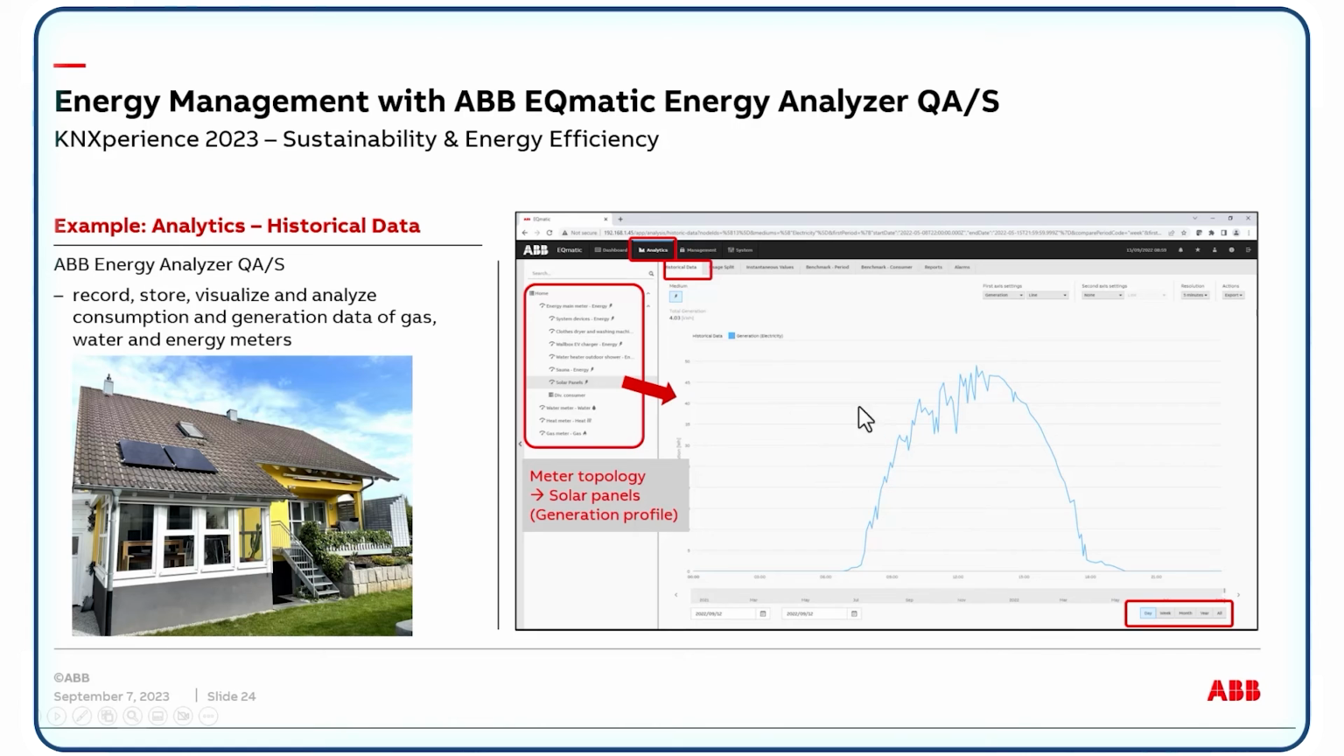So now, in the settings, this is generation, and here you can see the generation profile for 1 day, 1 week, or 1 month. This here is from midnight to midnight. You see in the morning, 7 a.m., the sun rising, and then producing the energy per day.